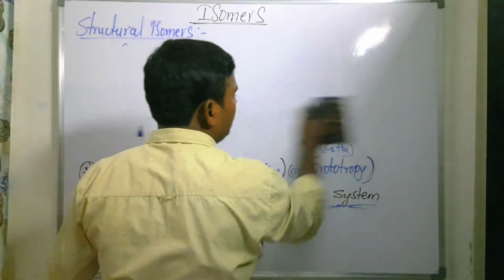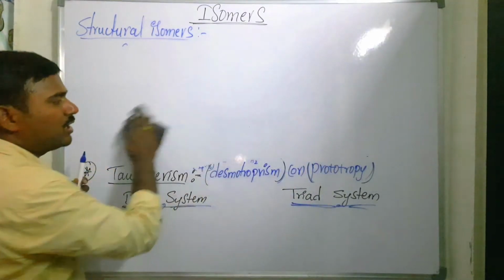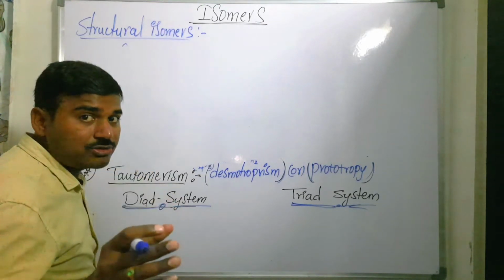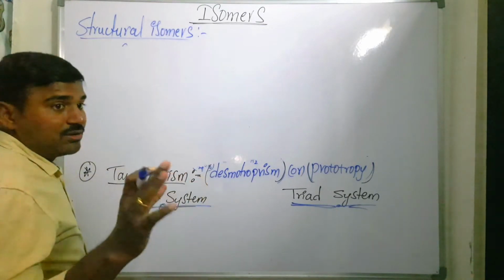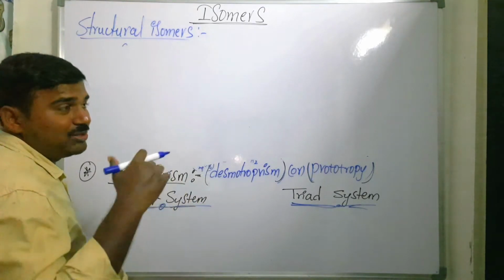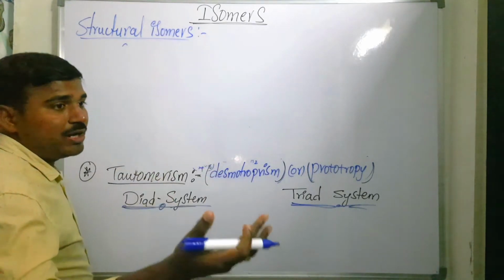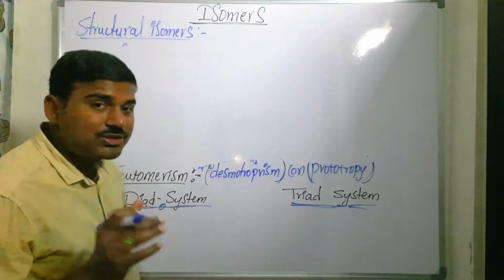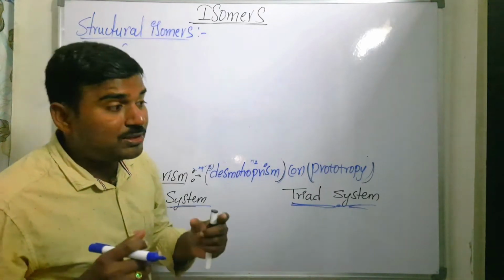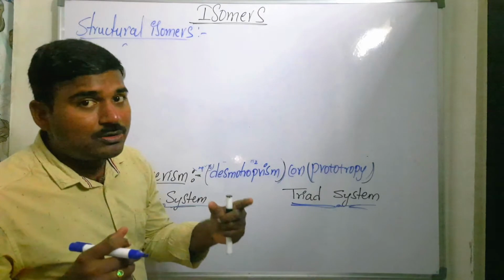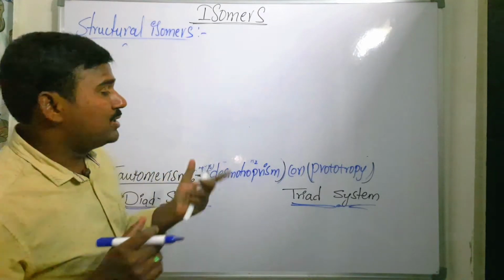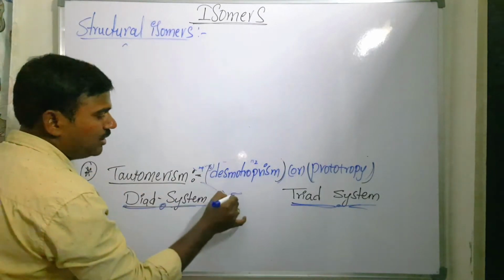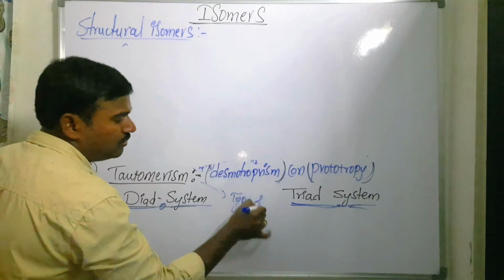It is one type of functional group isomer, having the same molecular formula but differing in the position of a proton, or hydrogen atom. That proton shifts from one polyvalent atom to another polyvalent atom. That is what we call tautomerism. Organic compounds having the same molecular formula, where the proton shifts from one polyvalent atom to another, are called tautomers. It is one type of functional group isomerism.